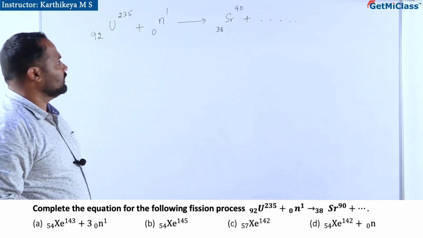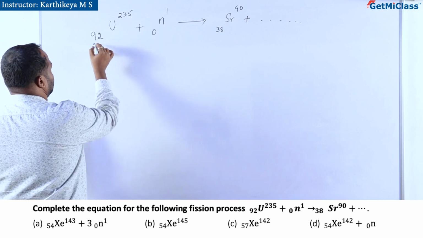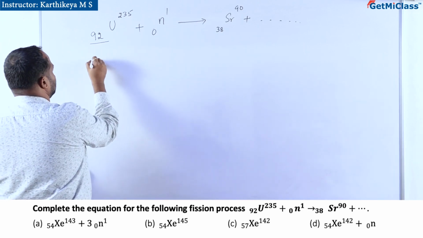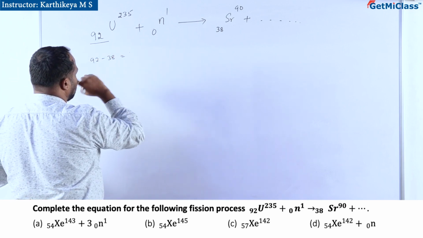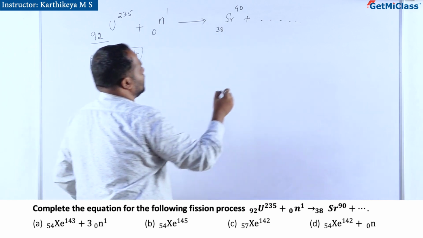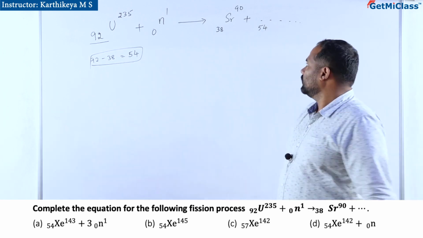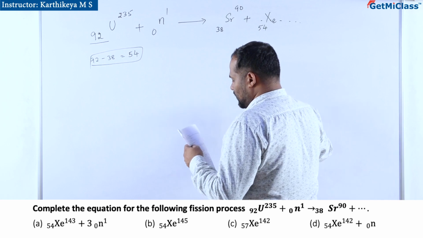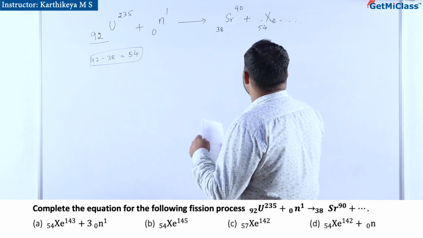So by the conservation of charge, if you see the options now, you take the difference. 92 minus 38 is 54, correct? Whatever the atom here is, it has atomic number 54. So it should be xenon, 54 xenon.